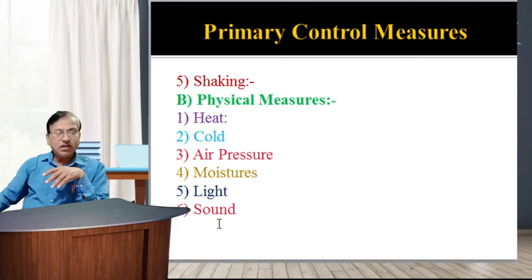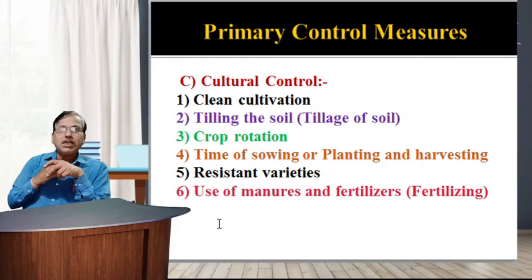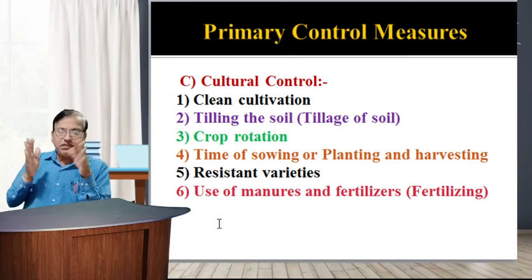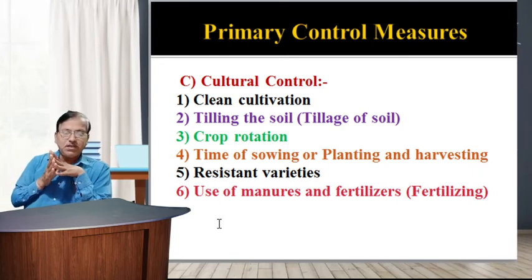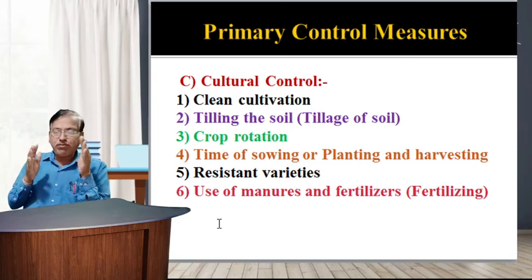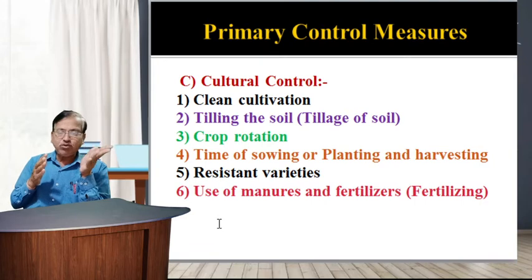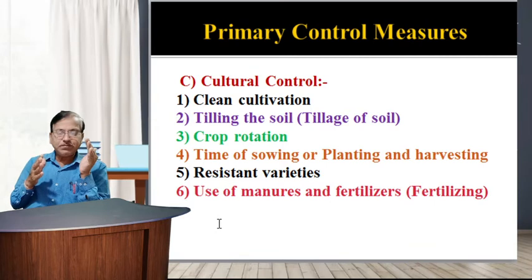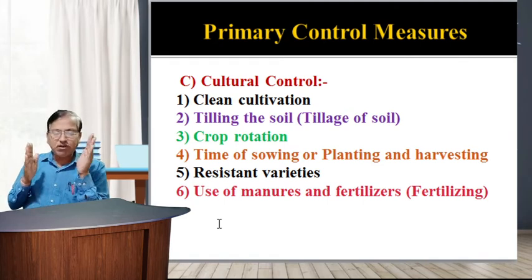Next, capital C, is cultural control. The cultural measures of pest management aim at a reduction of the pest population by suitable adjustment of agronomic practices. The farm practices are done in advance to prevent pest attack in future, which serves as an indirect measure of pest control. It requires routine farm exercise and farming machinery, and thus it is the cheapest method of pest control.